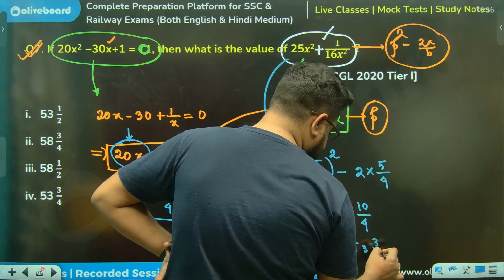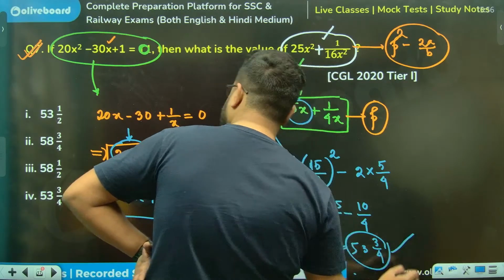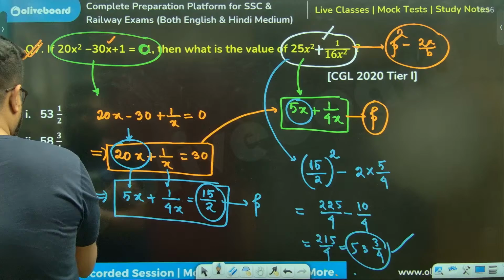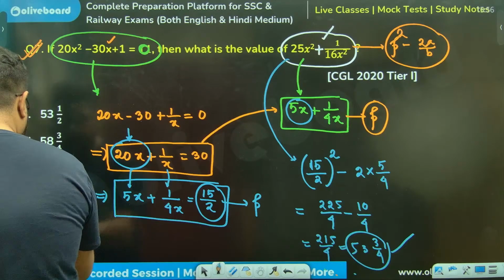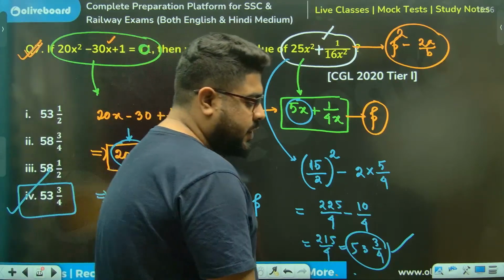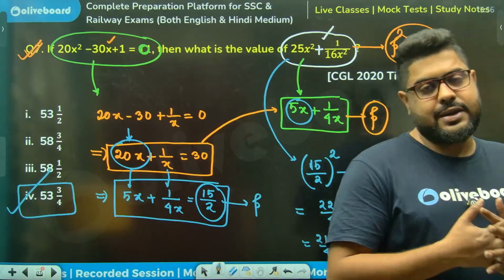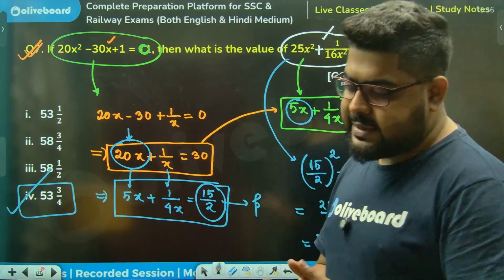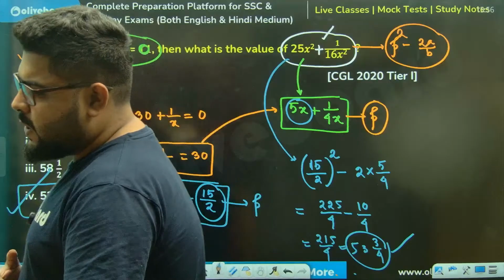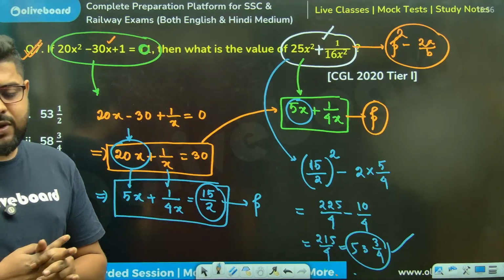53 whole 3 by 4. That's the answer. Dekho na, 53 whole 3 by 4. Sir, option number 4. Option number 4, 53 whole 3 by 4. That is 100% your correct answer, sir.